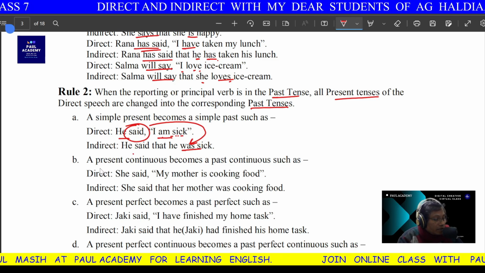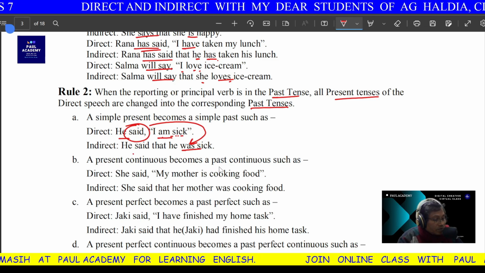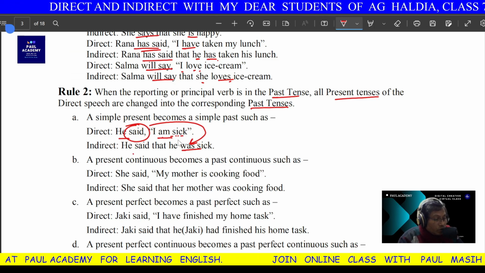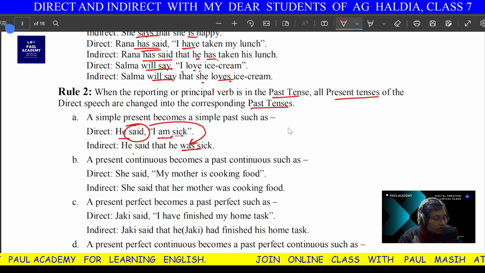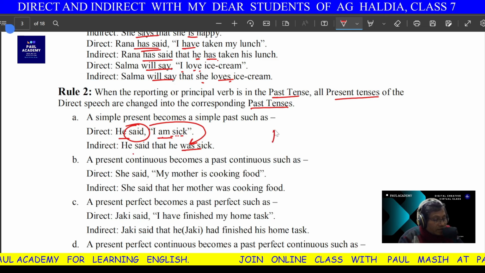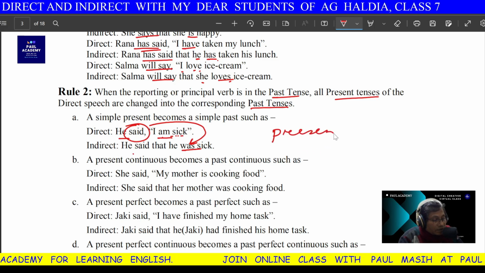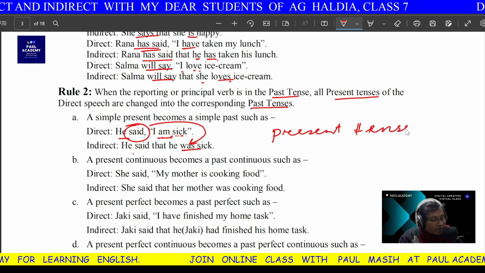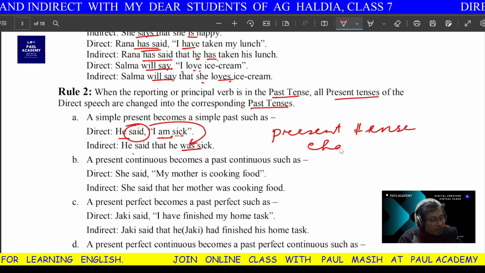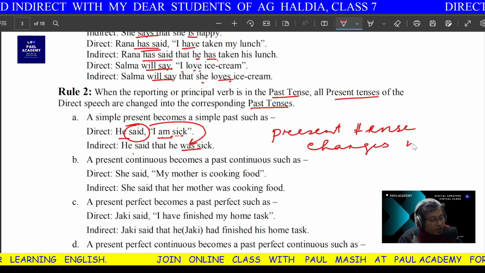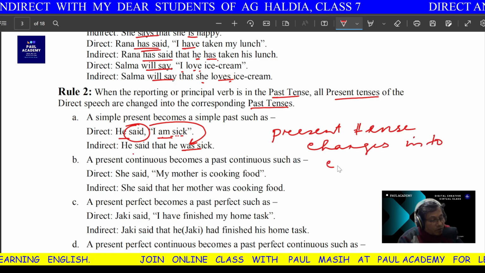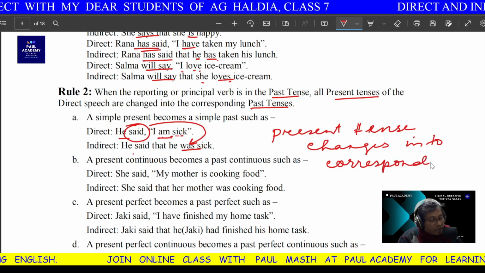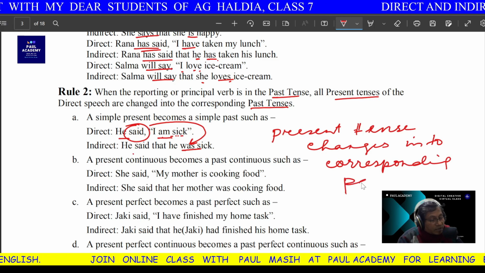Next, present continuous becomes past continuous. So children, don't be very confused. No need of learning so many things. Just remember present tense, P-R-E-S-E-N-T, present, T-E-N-S-E, tense, changes, C-H-A-N-G-E, changes into corresponding, C-O-R-R-E-S-P-O-N-D-I-N-G, corresponding past tense.